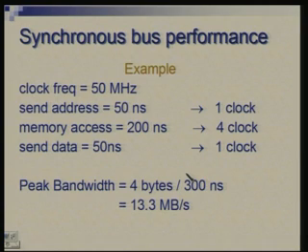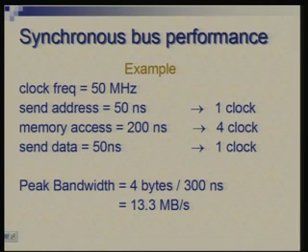One cycle you send the address, then 4 cycles you do nothing, wait, and then have another cycle to transfer the data. So, on the whole you require 6 cycles or 300 nanoseconds for transferring one word. Let us assume that the bus width was 4 bytes.